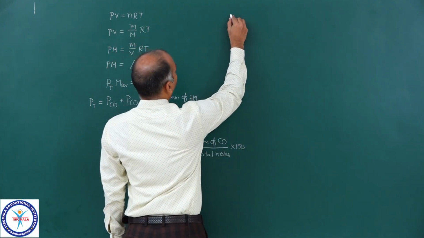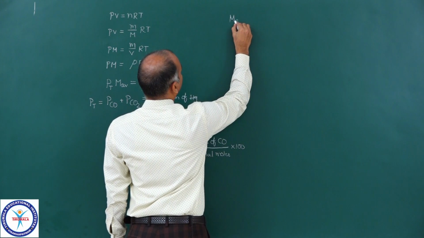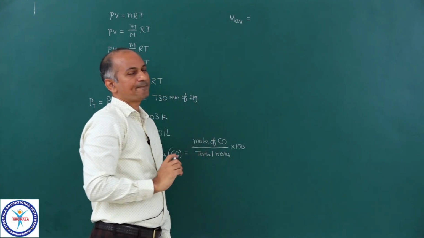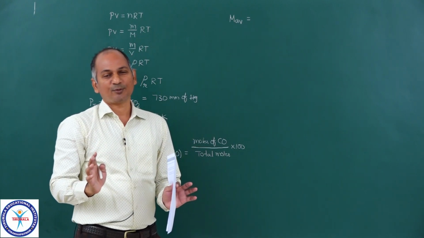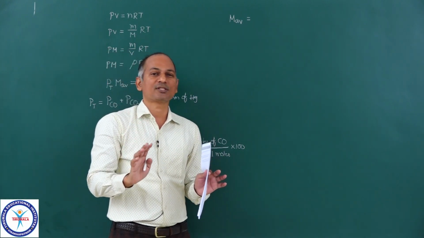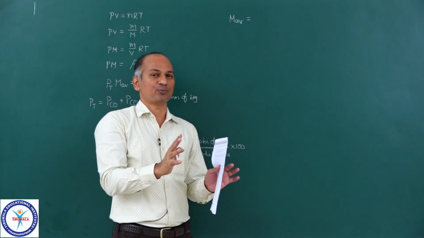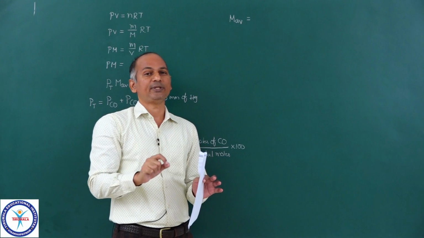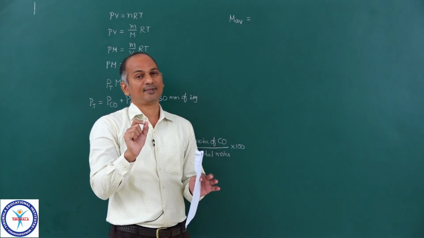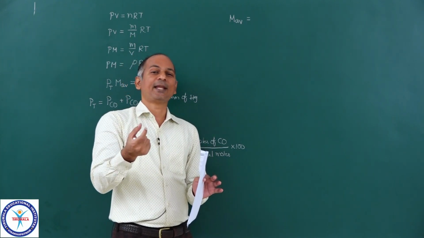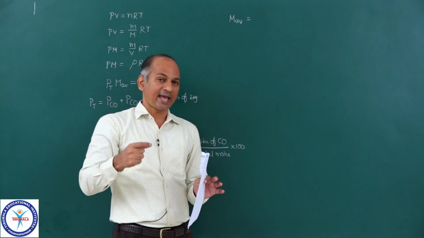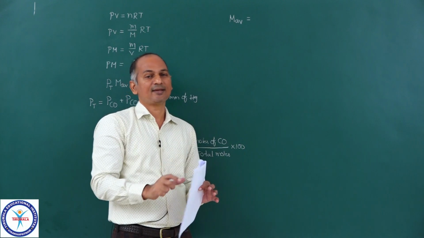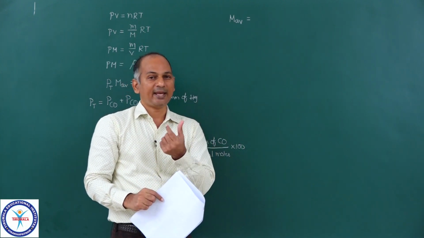Now see, molar mass average is equal to, now let us say, in this gas mixture, total number of moles of CO and CO2 is N. Then let us say number of moles of carbon monoxide is X, then number of moles of carbon dioxide will be N minus X. X is the moles of CO, N is the total moles.